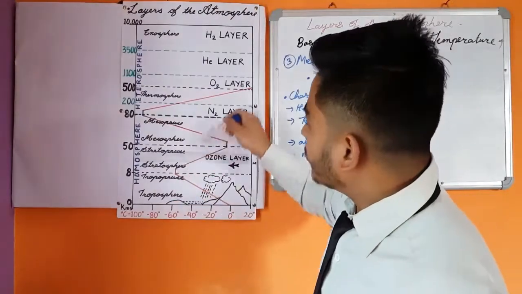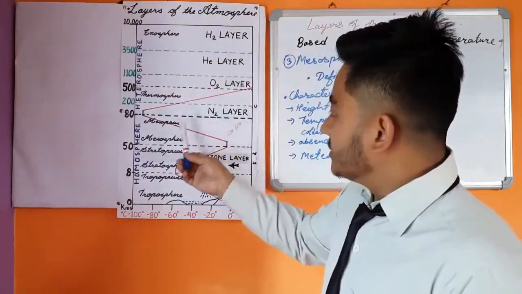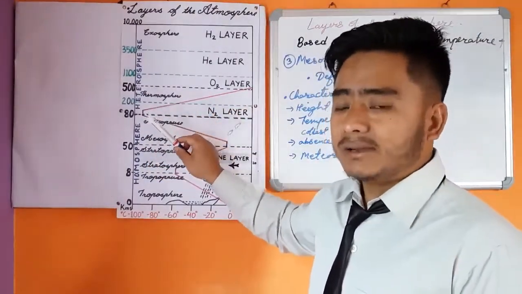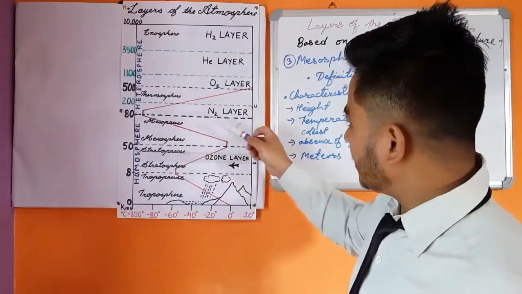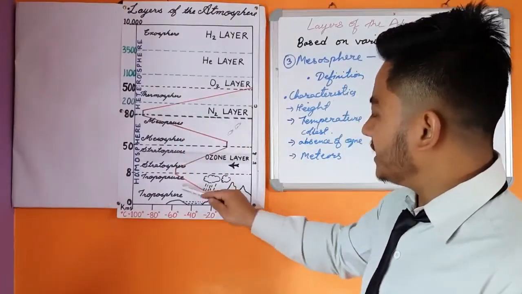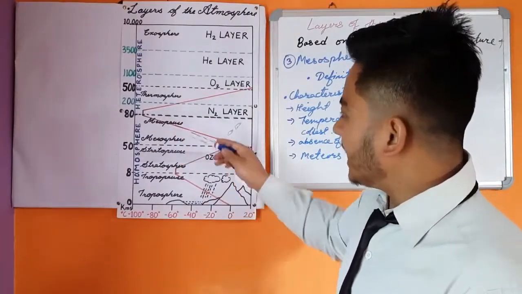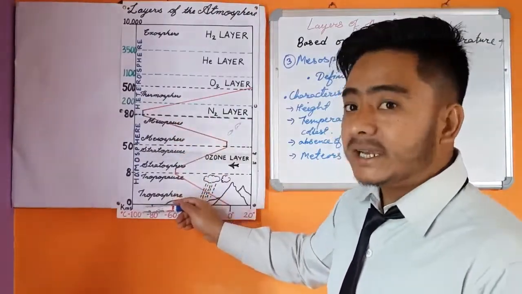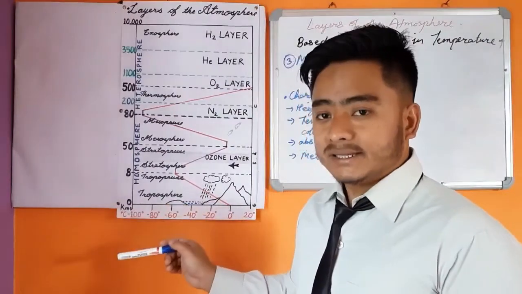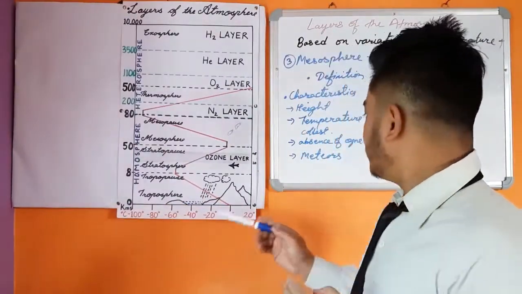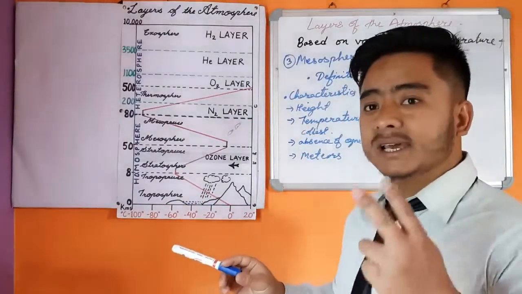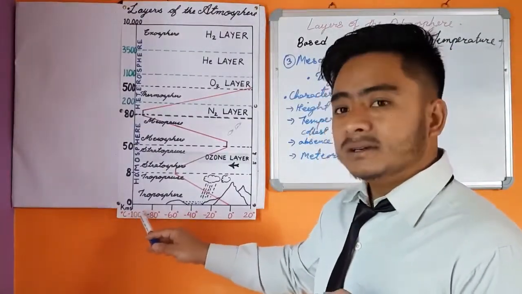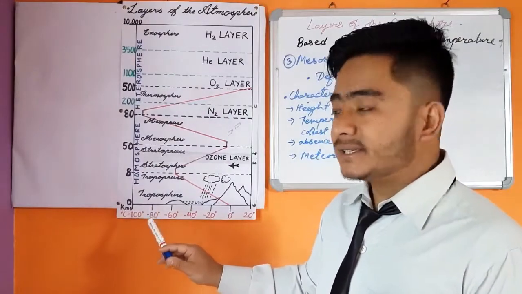That's why out of these 5 layers, this mesosphere is the coldest layer of the atmosphere. As you can see over here, the red color line indicates the temperature falling up to minus 90 or minus 100 degrees Celsius.